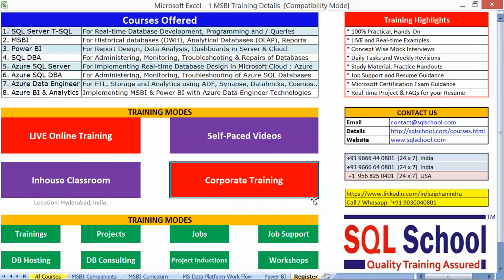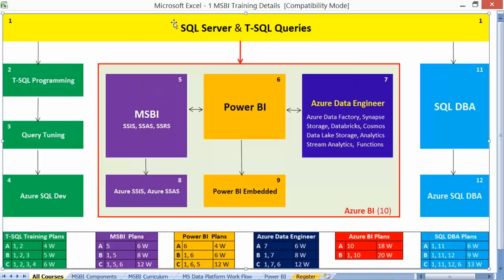For the very next class, we'll start to work on the examples right from the basics. In the very next class, in the first half, we'll do the installations, and then we'll start working on the examples from scratch. So hope you are aware of the things. To start with this MSBI, we require SQL Server basics. Are you aware of the SQL Server basics? You can straight away get into MSBI. If not, go for SQL, then go for MSBI.